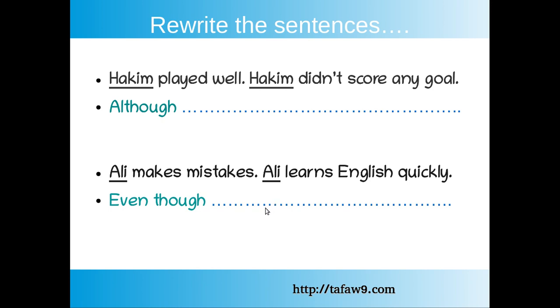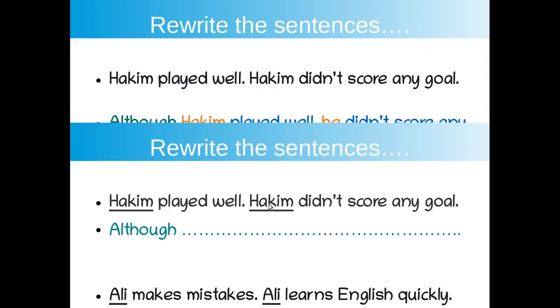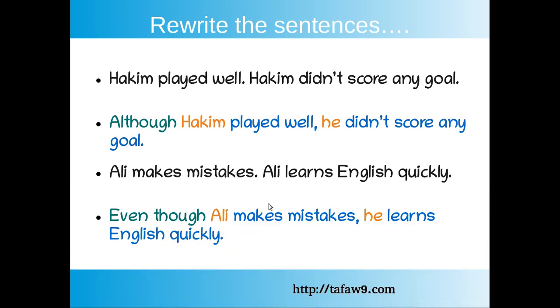Take your time, take your paper, take your pen, and answer the exercise. Okay, good. Hakim played well, Hakim didn't score any goal. The answer is: Although Hakim played well, comma, he didn't score any goal. So what happened? Hakim number 2 becomes he. So if we have Fatima, we say she. Sentence number 2, Ali makes mistakes, he learns English quickly. Even though Ali makes mistakes, comma, he learns quickly. So he instead of Ali.